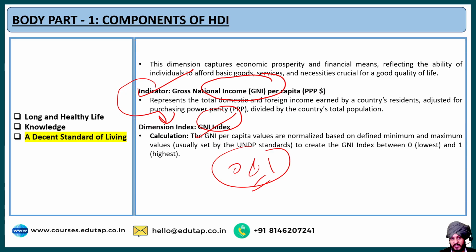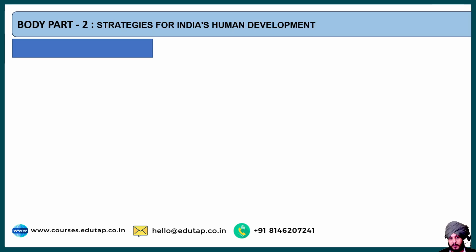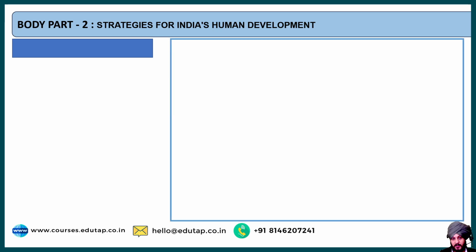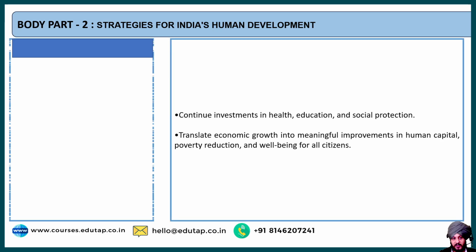Now moving on to the next part. The next part is what could be the strategy for India's human development. What are the strategies that India can adopt as a part of human development? Over here, the first strategy that we can go for is inclusive growth and social development, where India can continue investments in health, education and social protection.